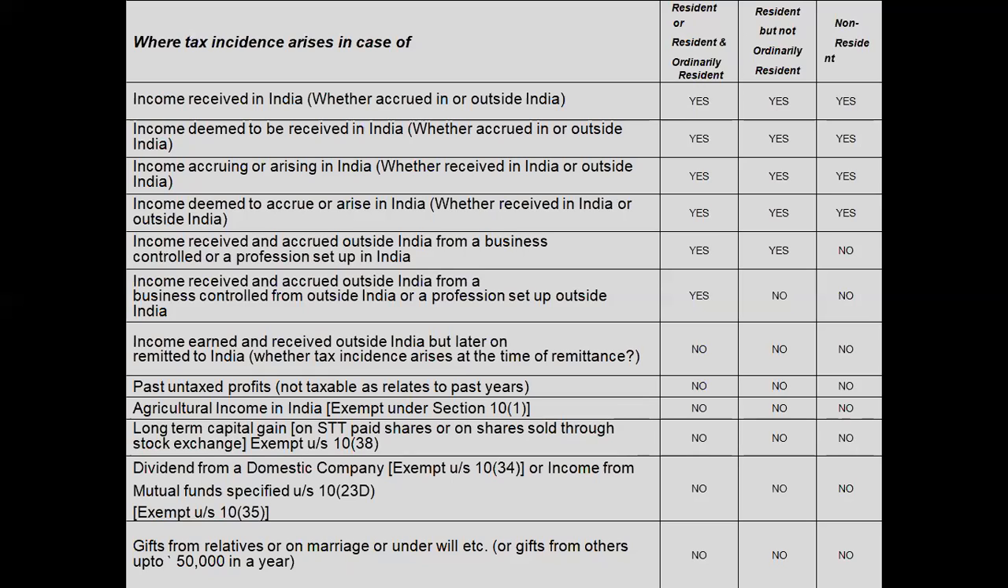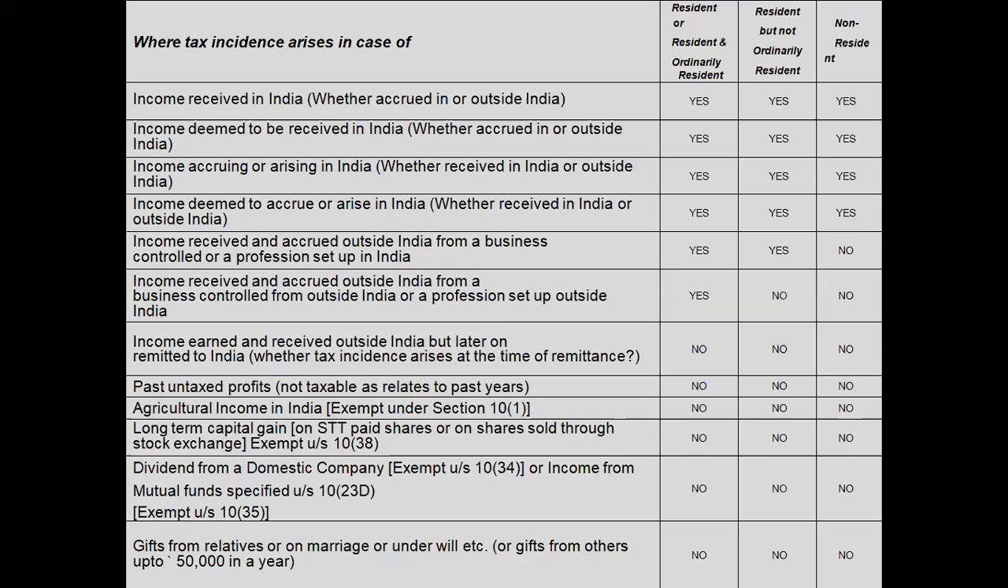So there are three categories of residency status. The first is resident and ordinary resident. The second category is resident but not ordinary resident. The last category is the non-resident. Here the income is categorized into two: Indian income and foreign income.